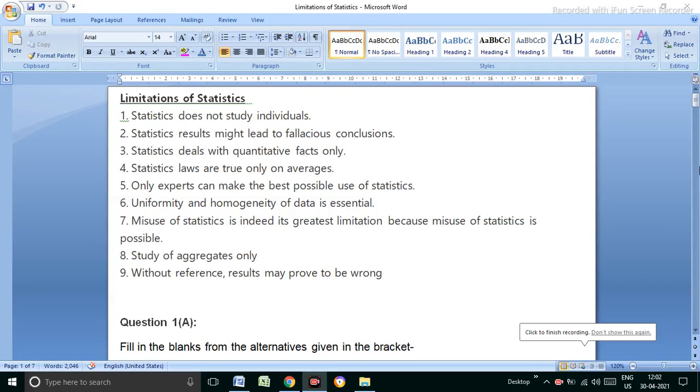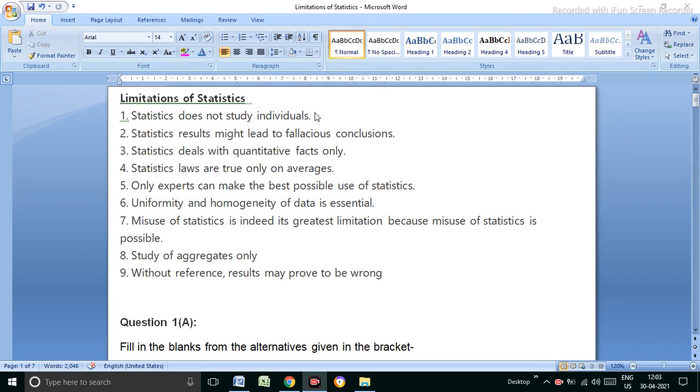Now this is your economics class, and the last topic left in the first chapter is the limitation of statistics. From the beginning, we have completed types of statistics, meaning, economics, objectives, and importance, and the last point is the limitation of statistics.